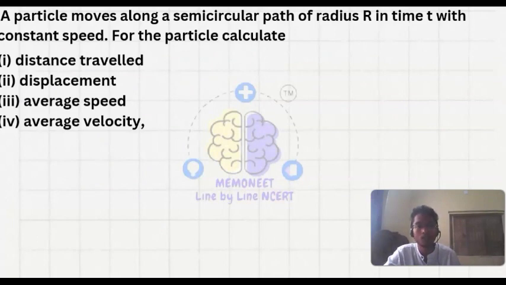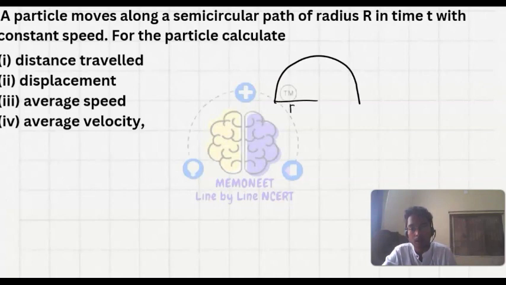A particle moves along a semicircular path of radius r in time t with constant speed. For the particle, calculate the distance traveled. So the particle is moving along this semicircular path, and the radius is r here.